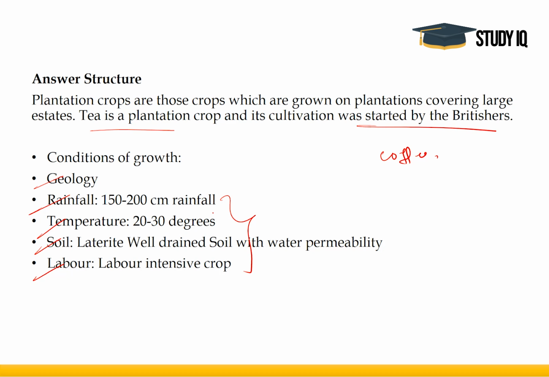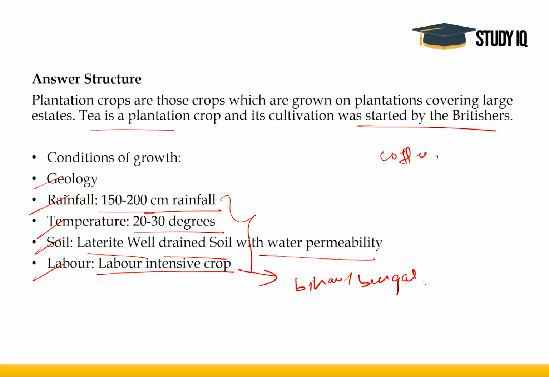Just to give you an idea of the conditions required for tea crops: it requires laterite soil which is well drained with water permeability. Temperature should be 20 to 30 degrees. Rainfall should be 150 to 200 centimeters. It is a labor-intensive crop, and the labor used to come from Bihar and Bengal. And the geology of the two parts was also different, being more suitable in the Assam lower Himalayas. All right, I hope it is clear.